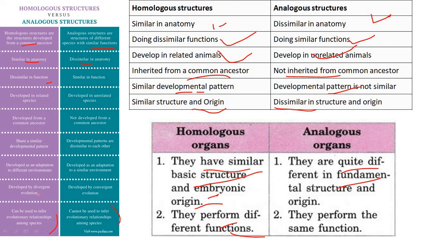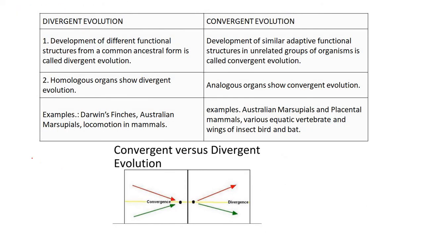Homologous structures are developed by divergence, as an adaptation to different environments, while analogous structures are developed as an adaptation to a similar environment. So they are more or less the same. You may go through any of this.